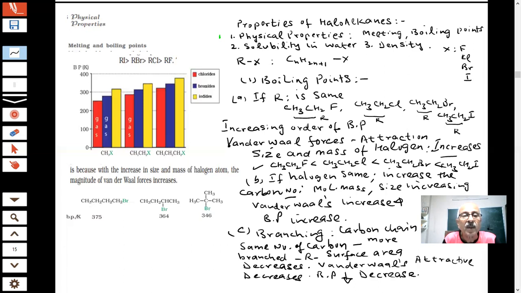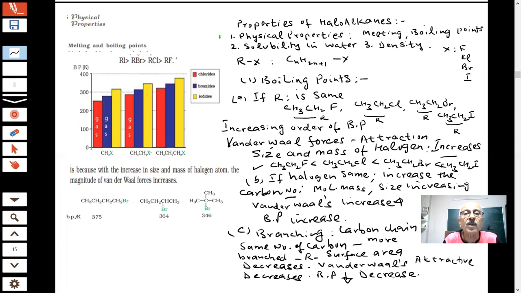You can see that this chart itself shows what is happening. CH3X, CH3CH2X, as the carbon chain is increasing, what is the result of that, students? With increase in carbon chain, there is an increase in the boiling points.